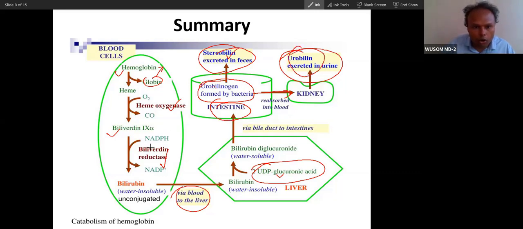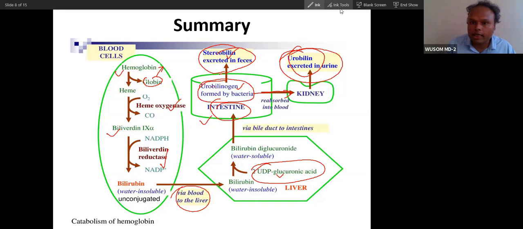So this is how the whole metabolism happens. This is the last part I have discussed here. This conjugated bilirubin will be deconjugated by bacteria. It will convert into urobilinogen, and it will be secreted either as feces, or it will be absorbed and excreted in urine.